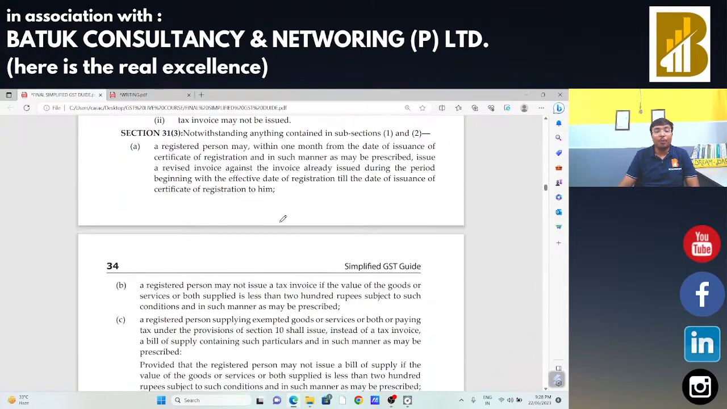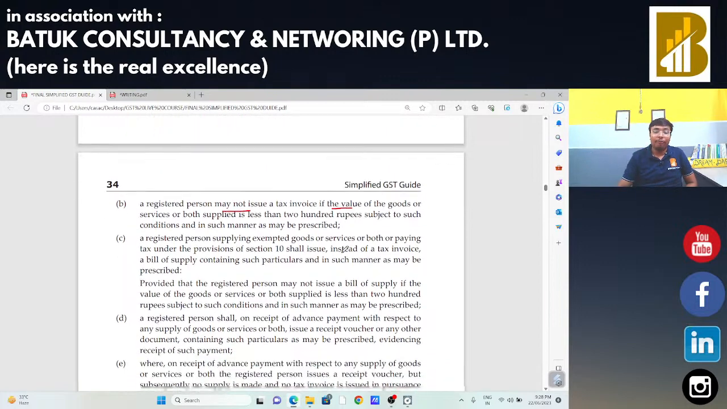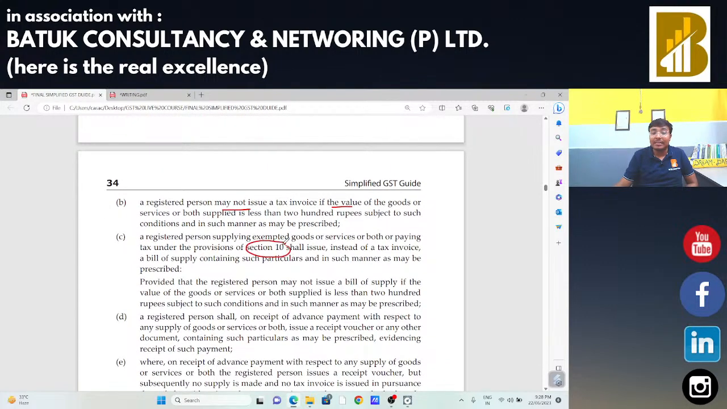Okay, sir. So, this is an important term. A registered person may not issue a tax invoice if the value of goods or services is less than 200 rupees. In that case, there is no requirement of a single invoice. You can issue a consolidated invoice. For the composition taxable person, section 10, there is no requirement of tax invoice. They can issue the bill of supply.